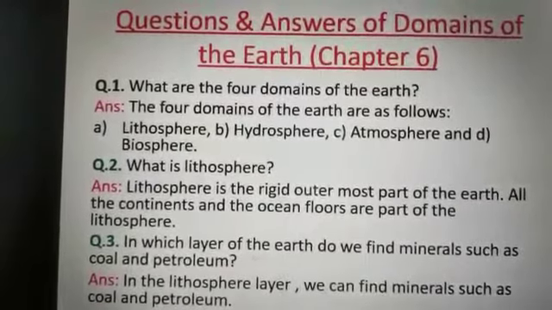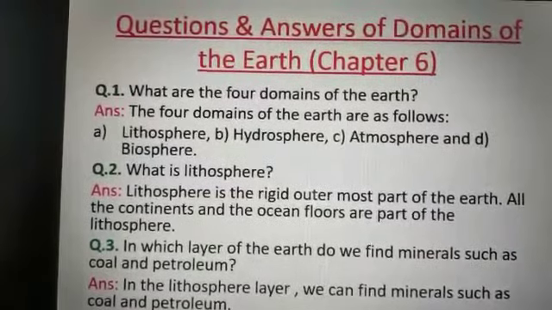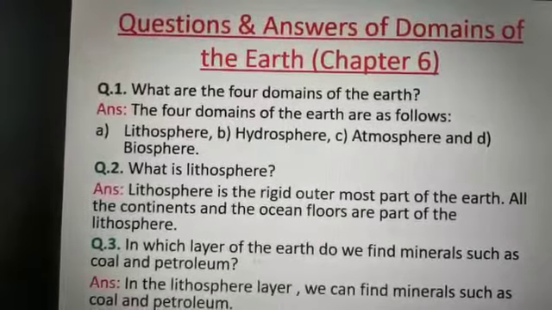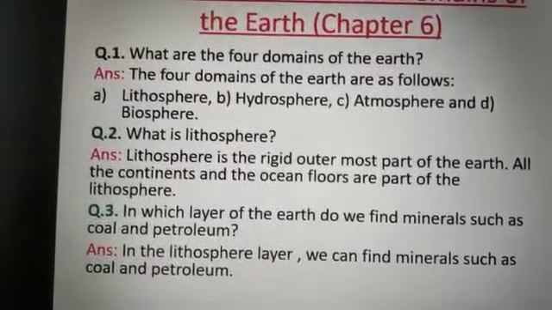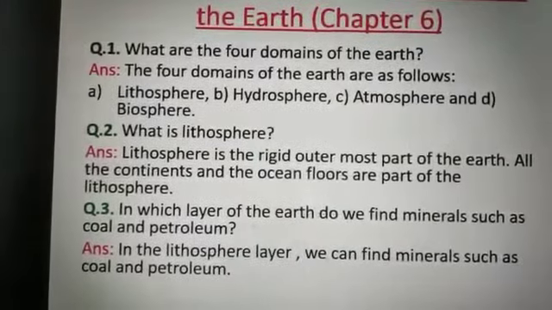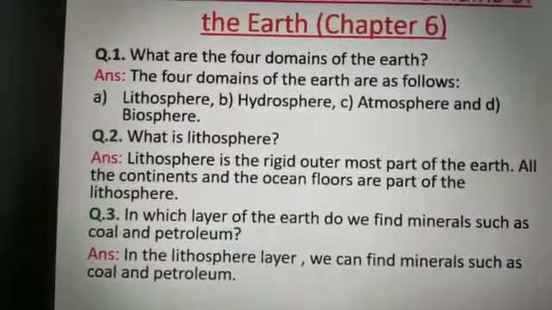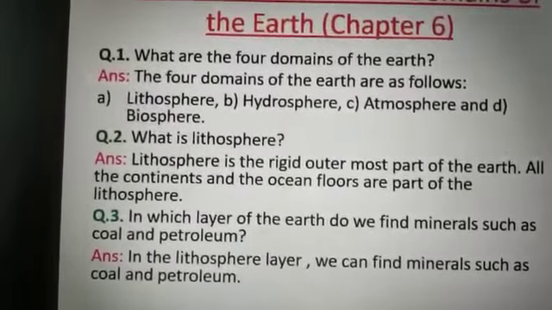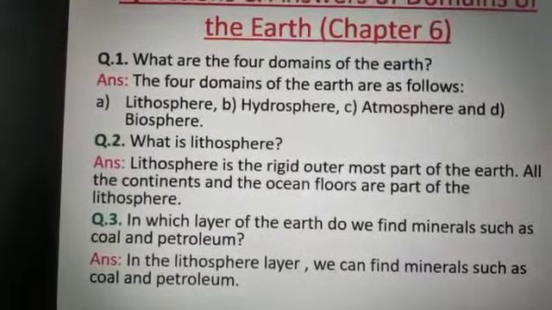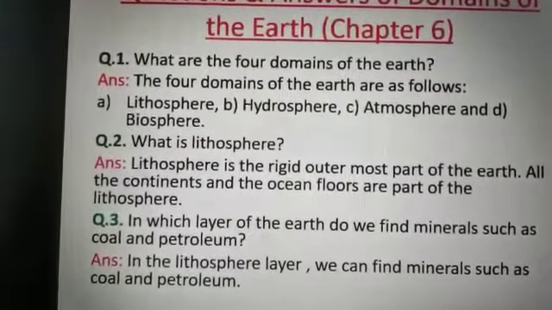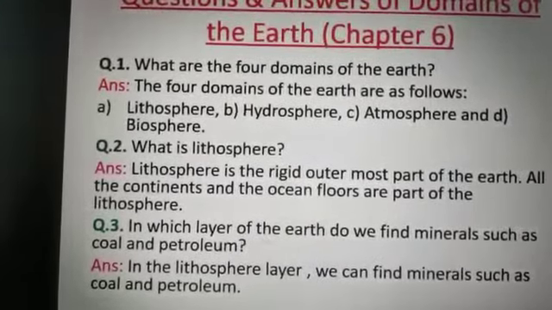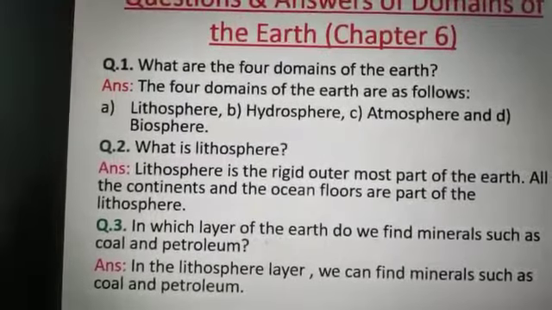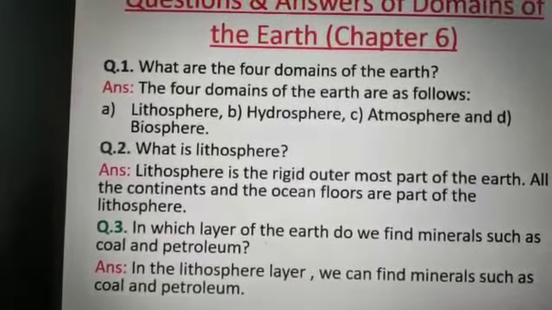Question number 2. What is lithosphere? Lithosphere is the rigid outermost part of the earth. All the continents and the ocean floors are part of the lithosphere. So what is lithosphere? Lithosphere is the rigid outermost part of the earth. All the continents and the ocean floors are part of the lithosphere.